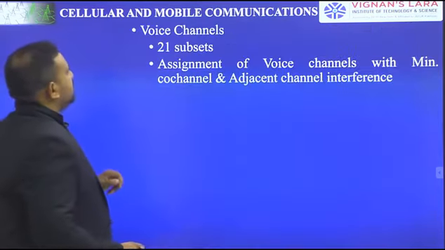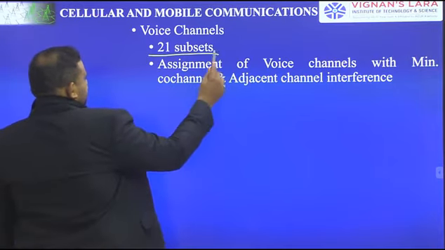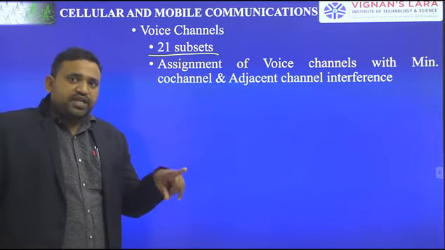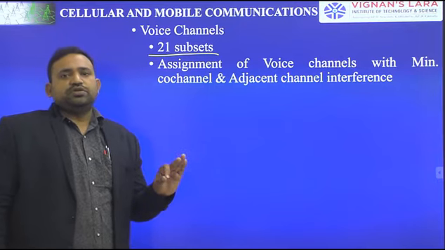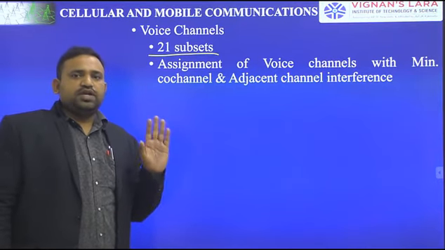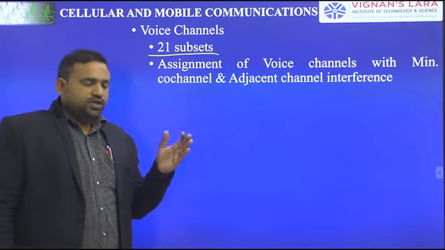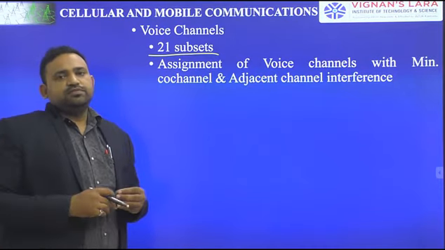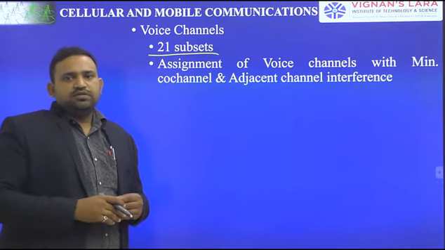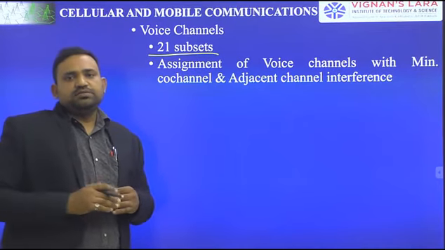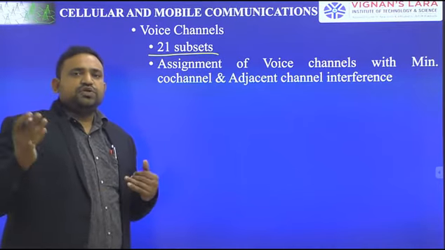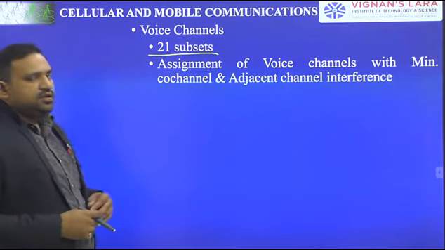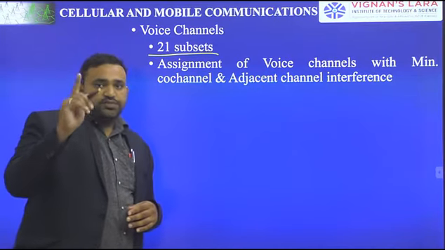Next, coming to voice channels, there are 21 subsets. In the frequency management chart, I have already shown you subsets from 1A to 7A, 1B to 7B, 1C to 7C. Total 7 times 3 is 21 subsets. Similarly, 21 setup channels.